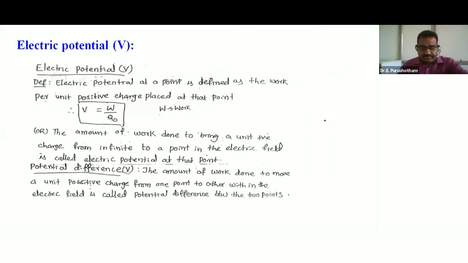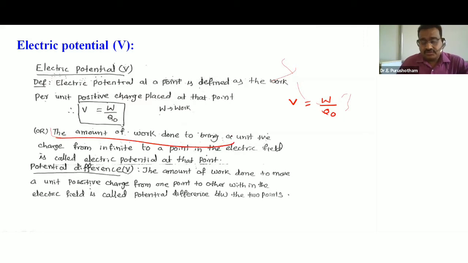Electric potential. Electric potential is represented by V. This is W, work done by Q naught positive charge. Work per unit positive charge is called electric potential. Or another definition: the amount of work done to bring a unit positive charge from infinity to a point in the electric field is also called electric potential.